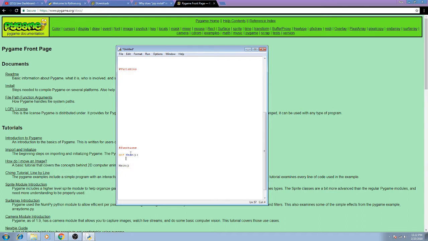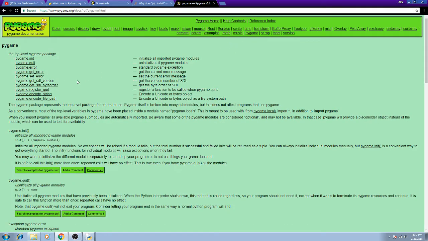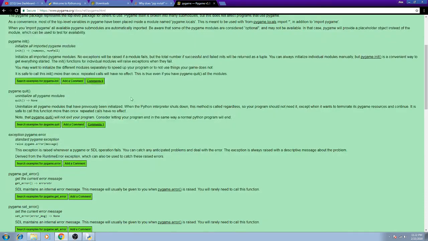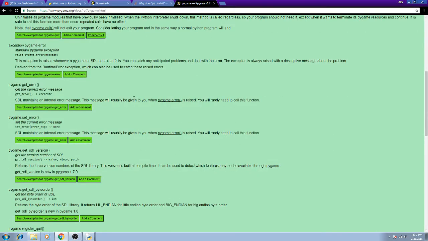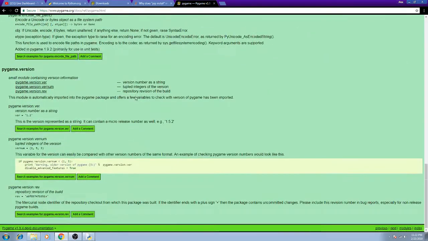And main is going to give us our Pygame picture. So we're going to find some Pygame documentation here, and see if we can output it to a display here.